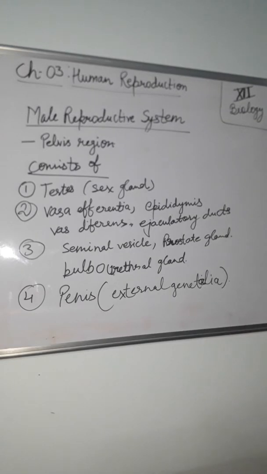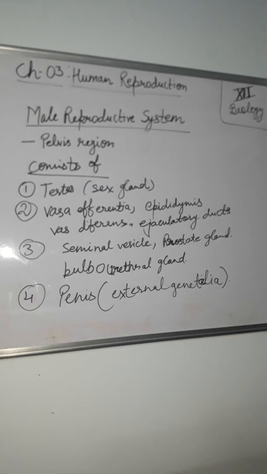The male reproductive system consists of the testis, a sex gland, and second, the vasa efferentia, third the epididymis, vas deferens and ejaculatory duct.